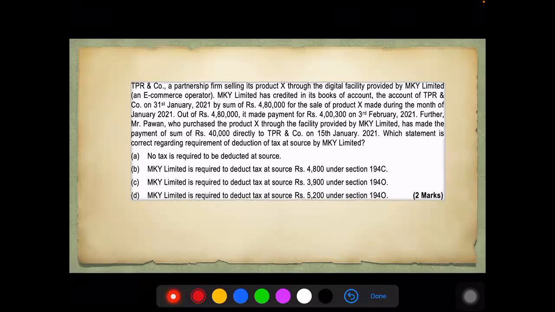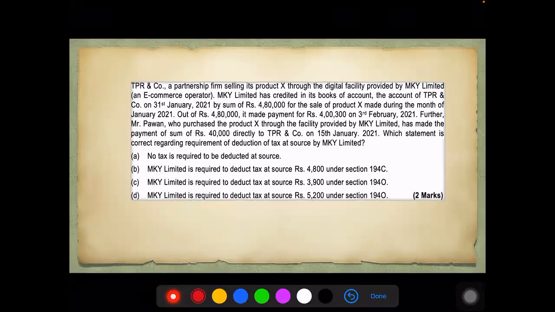on 31st January. So it is after 1/10/2020. On 31st January 2021, a sum of rupees 4,80,000 for the sale of product X made during the month of January 2021. Out of 4,80,000, it made a payment of 4,30,000 on 3rd February 2021.